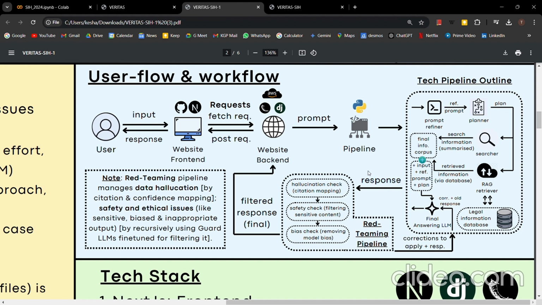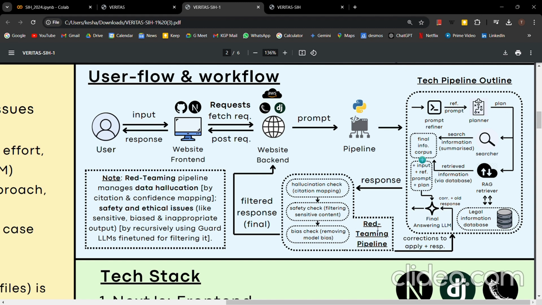Now the issue is that LLMs often hallucinate or create information. LLMs often write insensitive information. LLMs often have inherent biases. LLMs often show malice or malpractice behavior, or LLMs often also give inappropriate responses, right? And in legal cases it is very important for us to filter that out. So we have also used a red teaming pipeline, right?